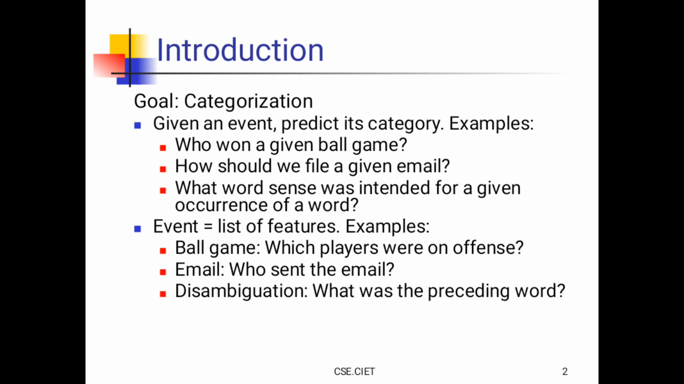An event is a list of features. Examples: for a ball game, which players were on offense? For email, who sent the email? For disambiguation, what was the preceding word? These are all events. Given these events, we have to predict its category.